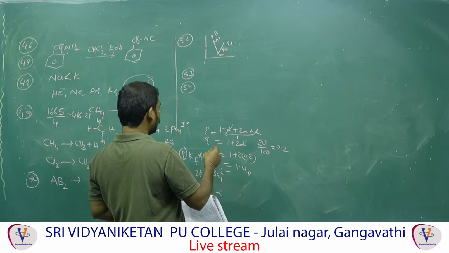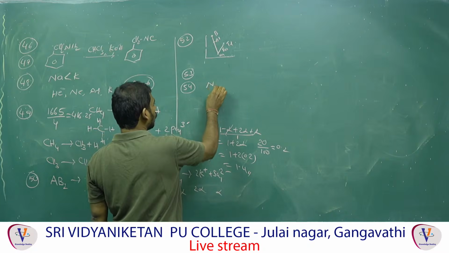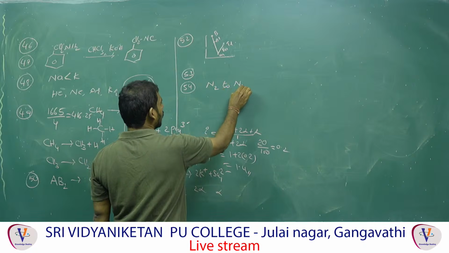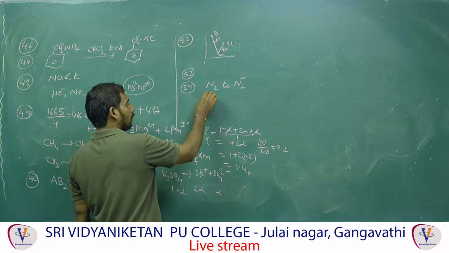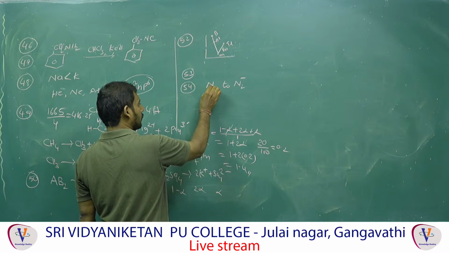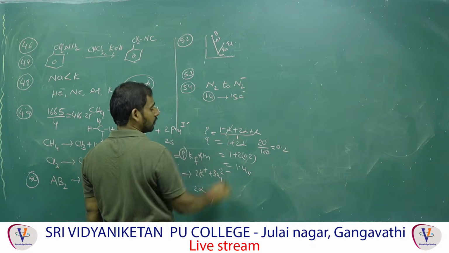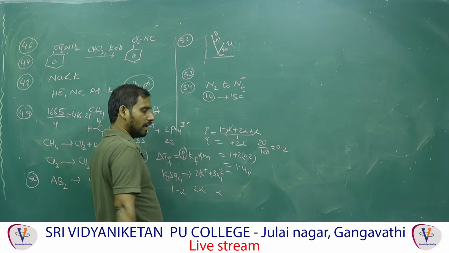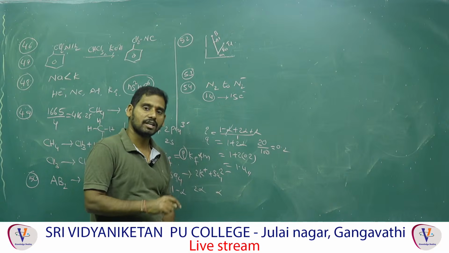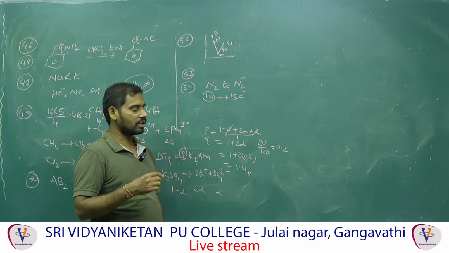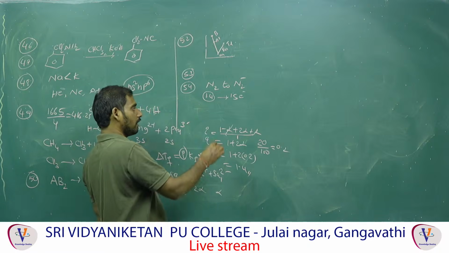Next one, 54. During change from N2 to N2 minus as per MOT, electrons are 14 because nitrogen is 7. 14 to 15, the 15th electron will be added. For the 14 electrons, up to sigma 1s2, sigma star 1s2, sigma 2s2, sigma star 2s2, that means 8 electrons. Next one.